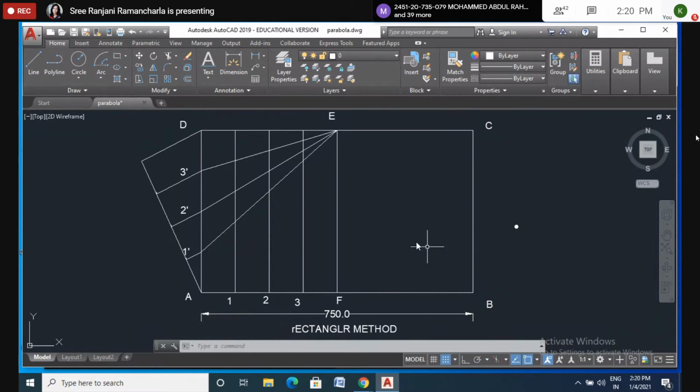Now, actually, we have to start by drawing an arc with your free hand, starting from A, and here we have to keep the points. So I will keep the points.